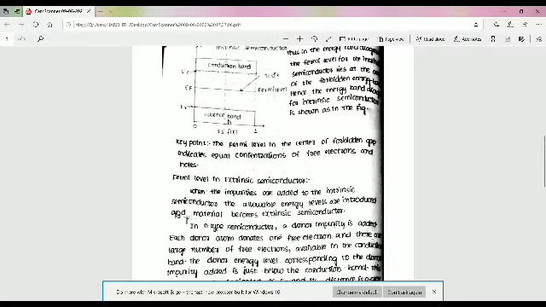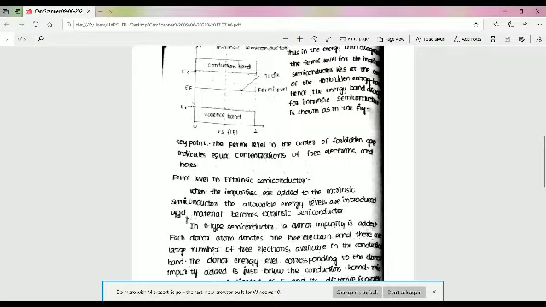So the Fermi level EF is equal to (EC plus EV) by 2. That means the Fermi level in the center of the forbidden gap indicates equal concentrations of free electrons and holes. The Fermi level for an intrinsic semiconductor lies at the center of the forbidden energy band.